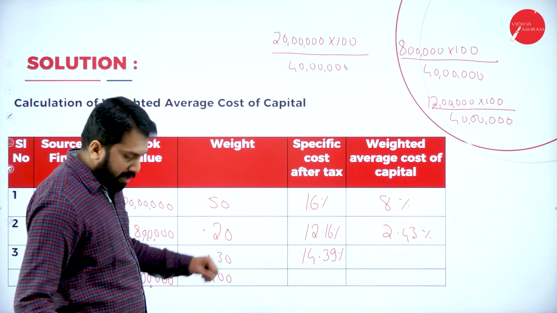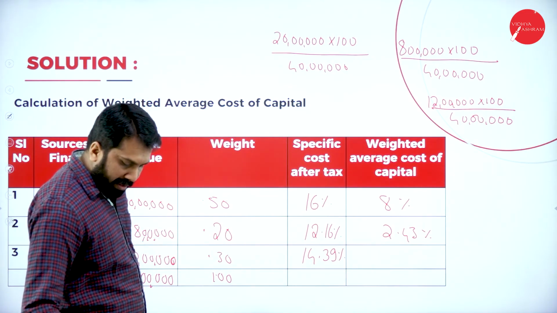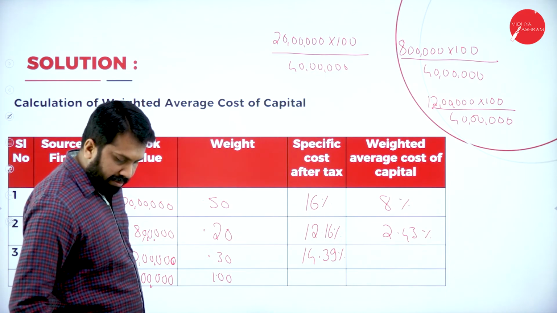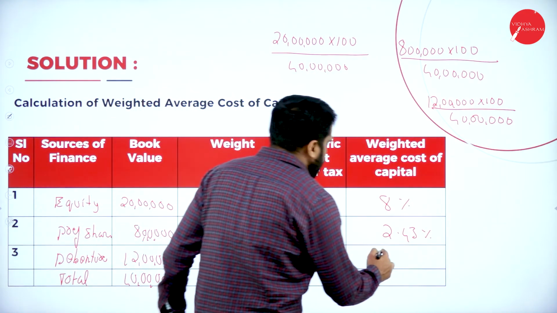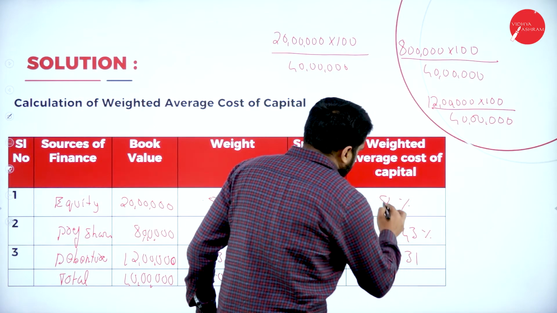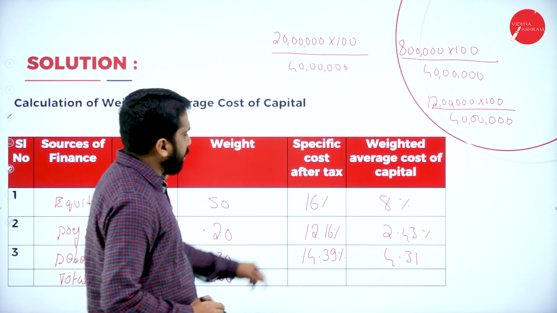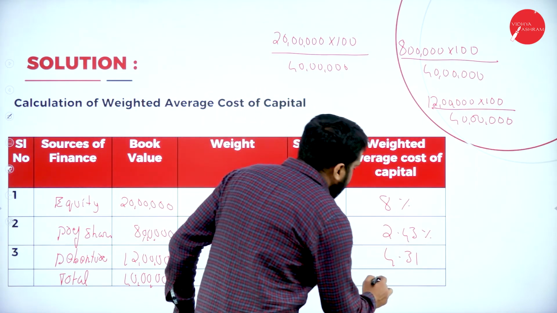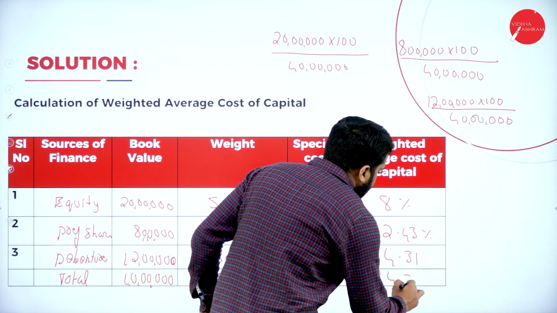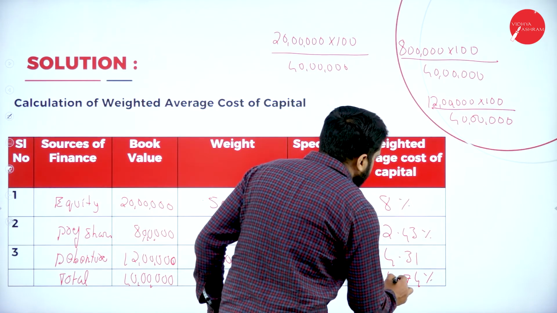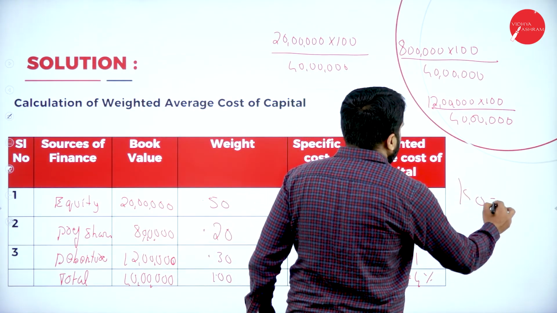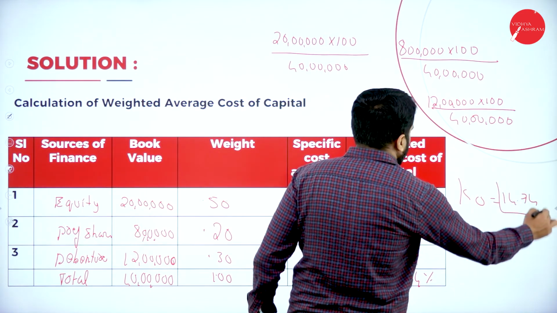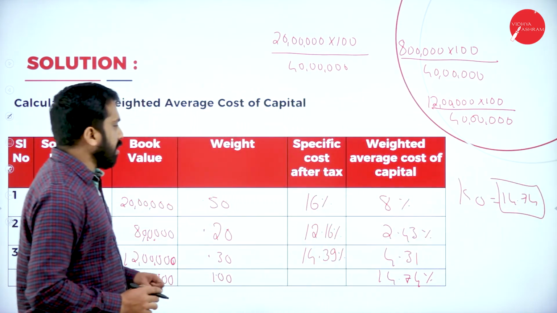The last one is 14.39 into 0.30. This will be 4.317. Total of all this, like 8 plus 2, 10. 10 plus 4, 14. This will be 14.74%. What is your cost of capital? It is 14.74%. This will be your answer.